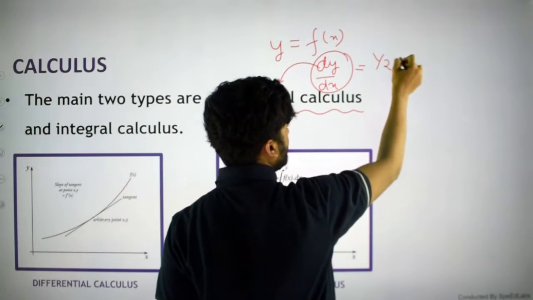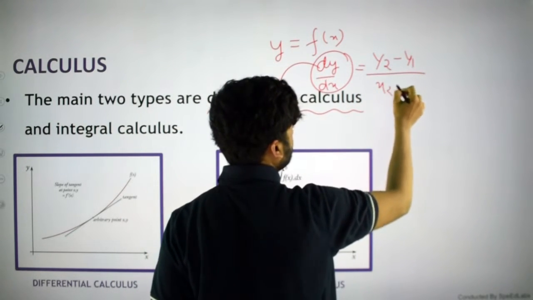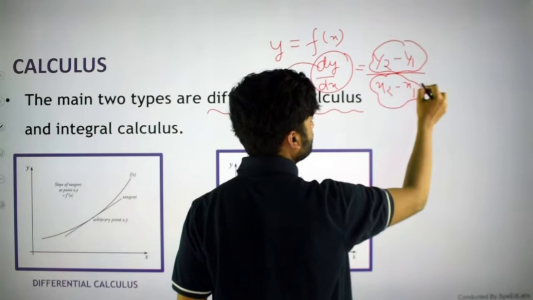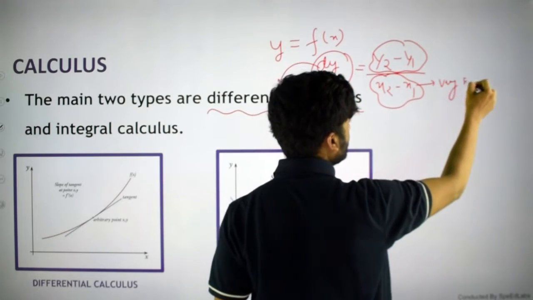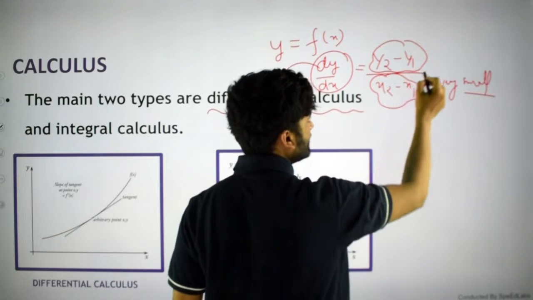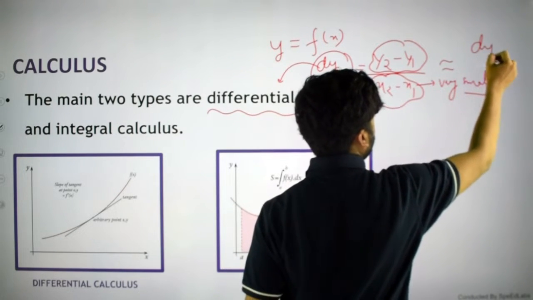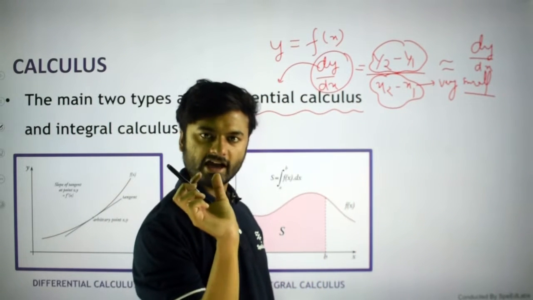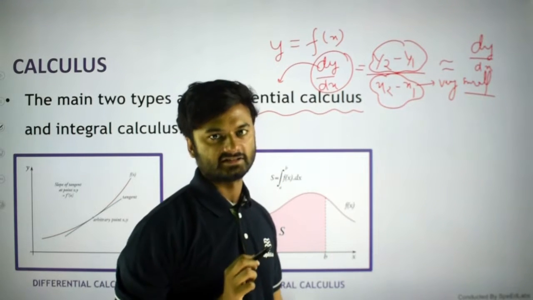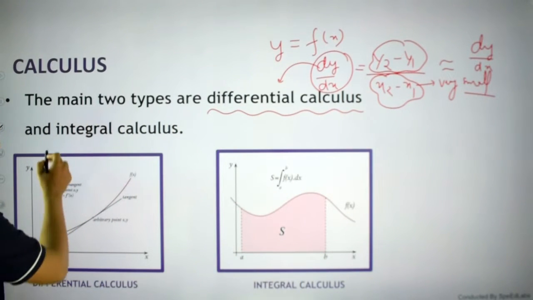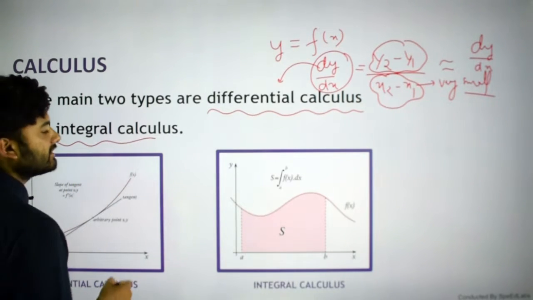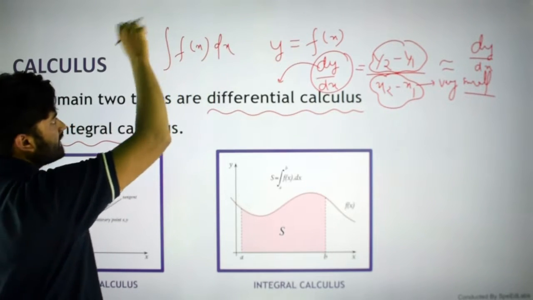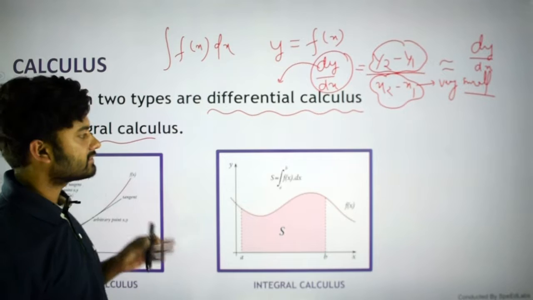Okay, when I have y2 minus y1 upon x2 minus x1, and let's say their difference is very small, if this x2 minus x1 is infinitely small, then this will convert into dy and this into dx. dy and dx are very small y distances and x distances. So this is differential calculus, and we will talk about integral calculus also. Integral calculus is the integration of f of x dx, mainly based on integration.